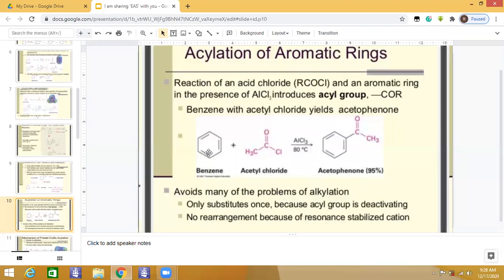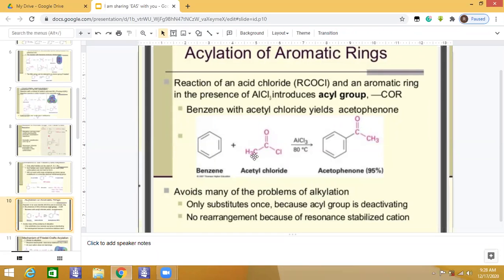But you could equally well use any other alkyl group instead of methyl. You may increase its number. The most reactive substance containing this acyl group is your acyl chloride, also known as acid chloride. Acetyl chloride is just CH3CO and Cl.